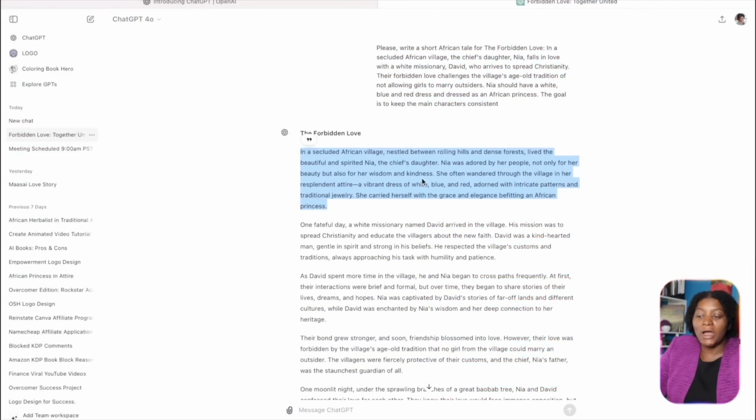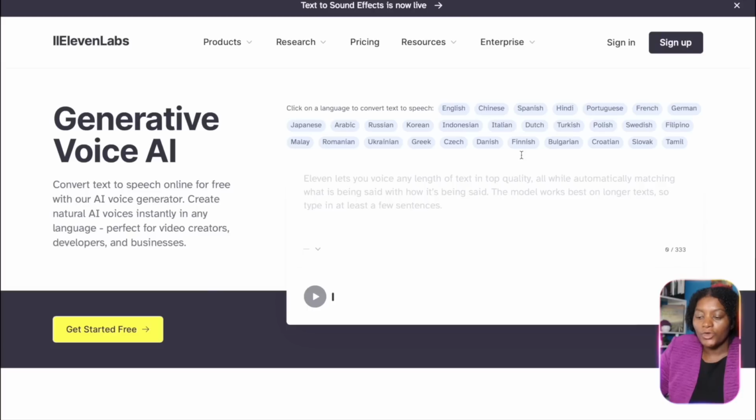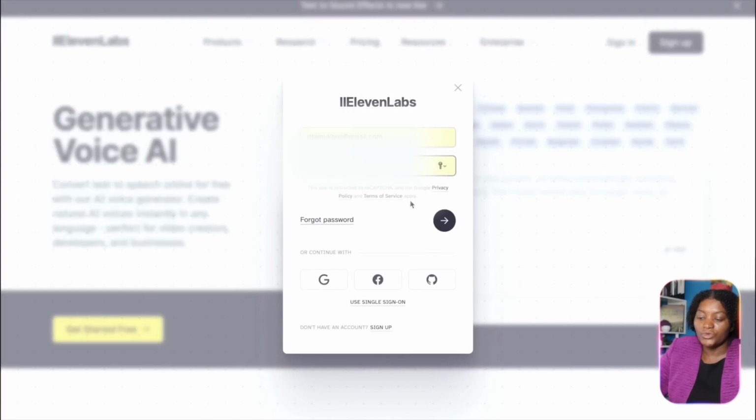Now I'm going to show you how to use 11 Labs. Go ahead and type 11 Labs just like this. So you go ahead and log into your account. After you log in, I personally use 11 Labs just because I don't want to use a free AI tool and then one day they say that my channel cannot be monetized because I use a free AI tool.